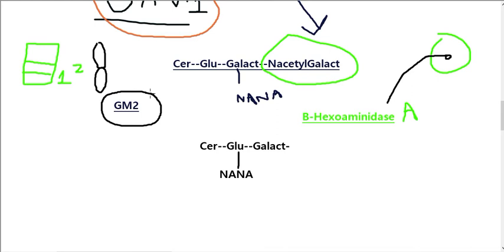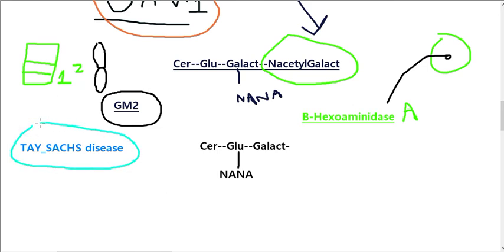It can cause a number of diseases, like degeneration of our neurons, blindness, muscular weakness, and this disease is called Tay-Sachs disease. If someone asks you what is Tay-Sachs disease, it is the accumulation of ganglioside. Which ganglioside? GM2. Why does this occur? Because our lysosomes have a deficiency of beta-hexosaminidase. Beta-hexosaminidase enzyme deficiency or mutation will result in accumulation of GM2 in the neuron fibers of our cell.